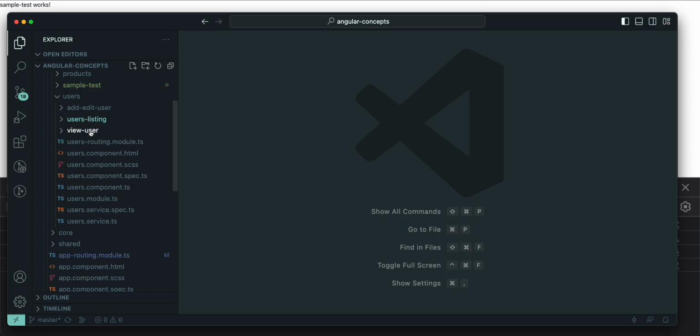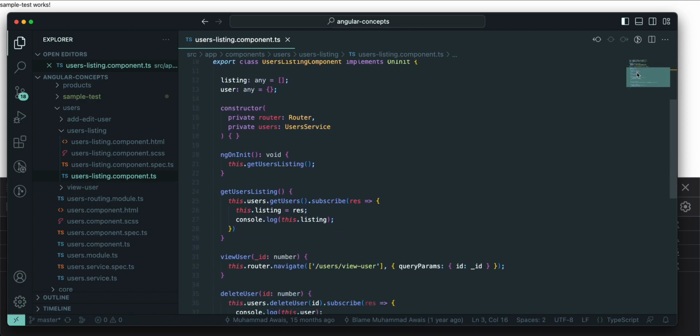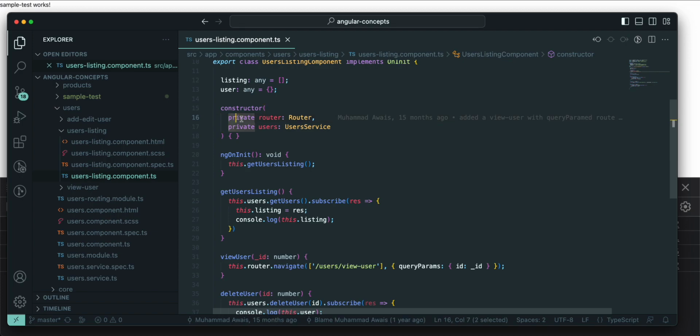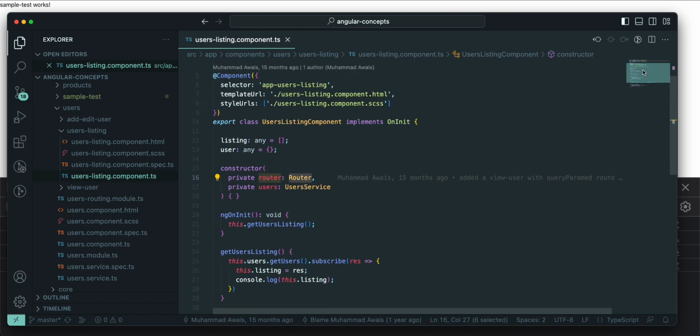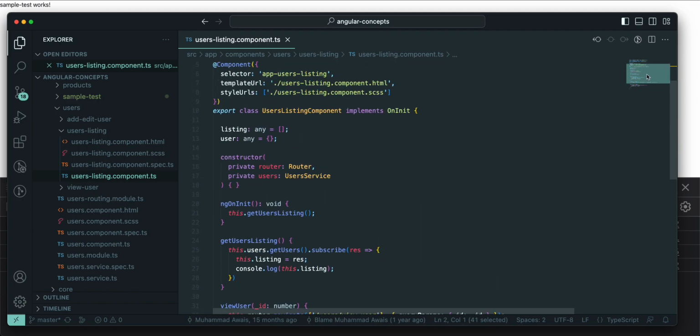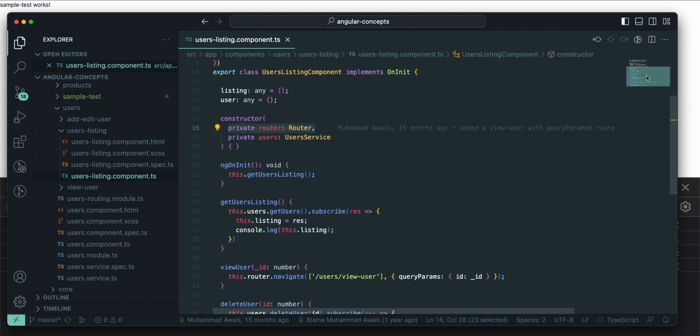If I go inside users, you can see users listing, right? Inside users listing, if I go inside the ts file, you can see we have these variables created: listing, for listing purposes, which we will get from the API call. User will be a selected user, which will pass data from our listing component to the detail component. This is how we use the router, as I discussed earlier. The router is imported from Angular router here, and we have created a constructor for it. Now we can do navigation below, which I will also share.